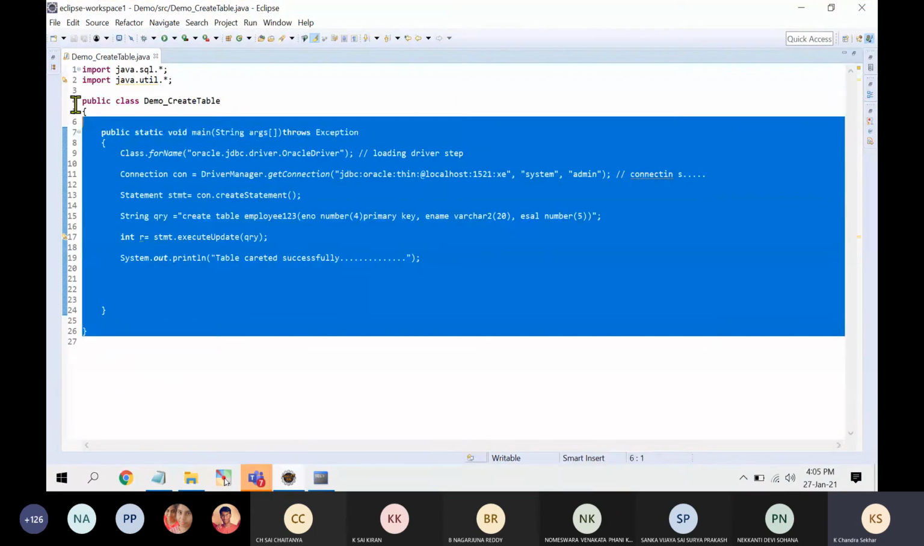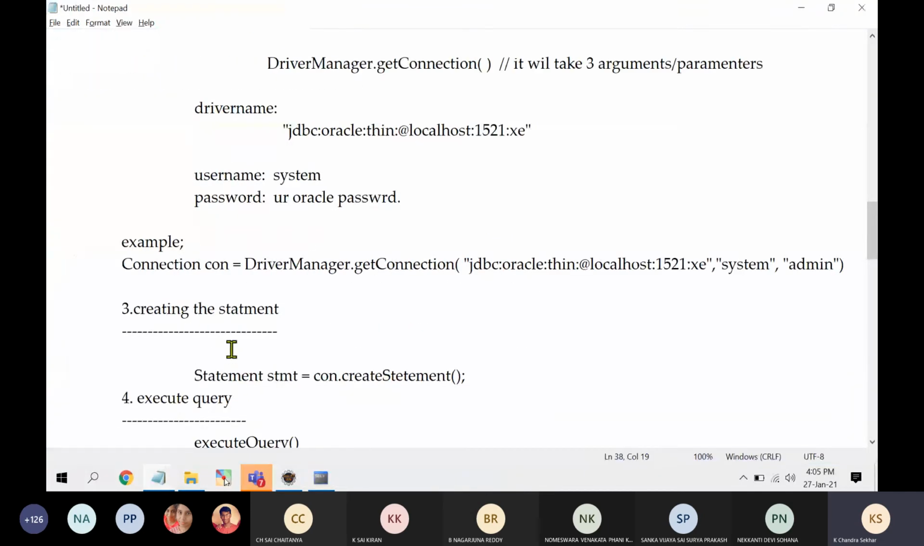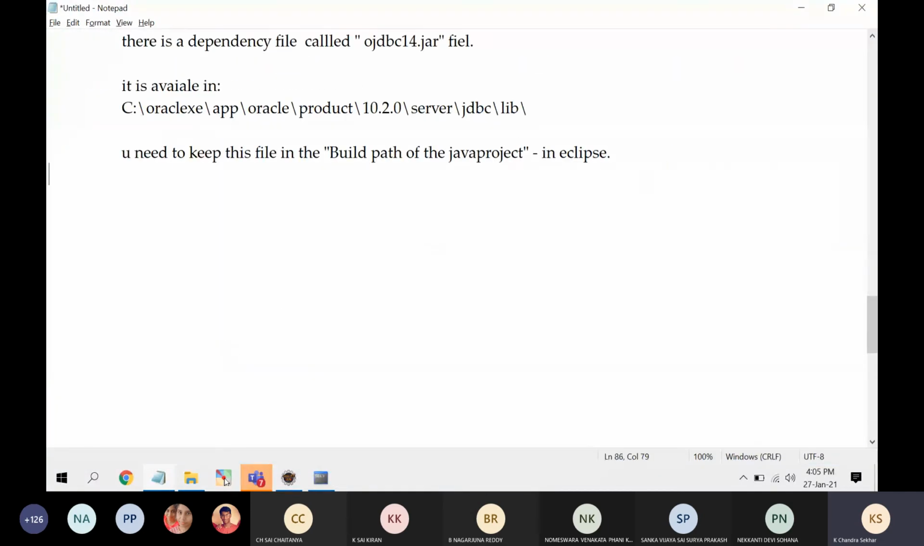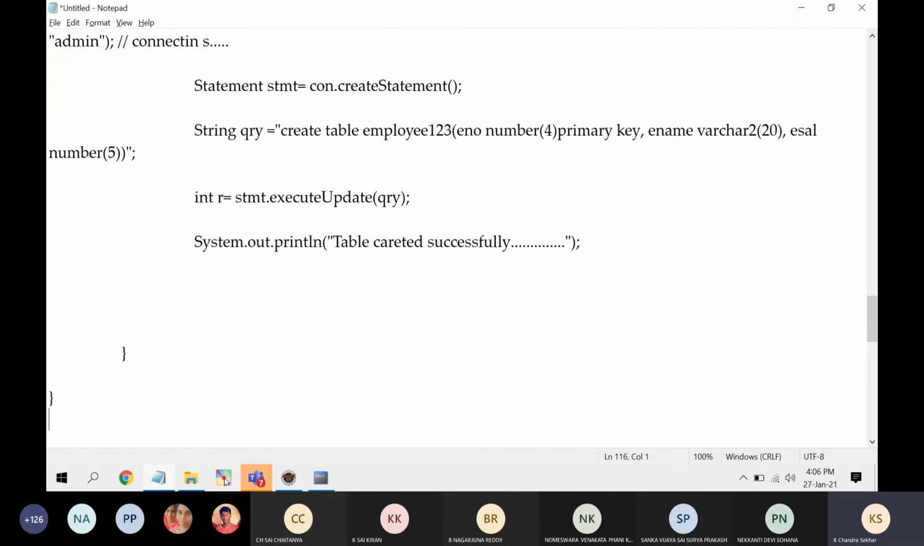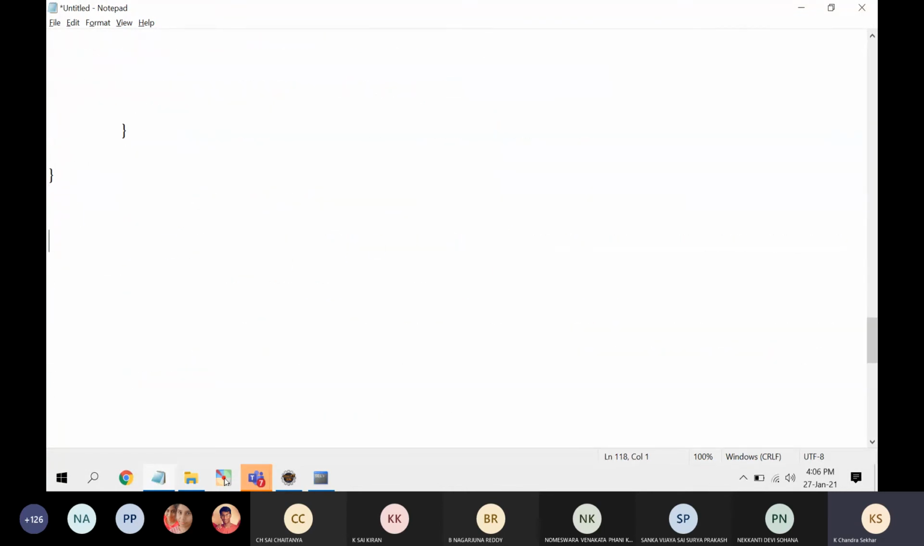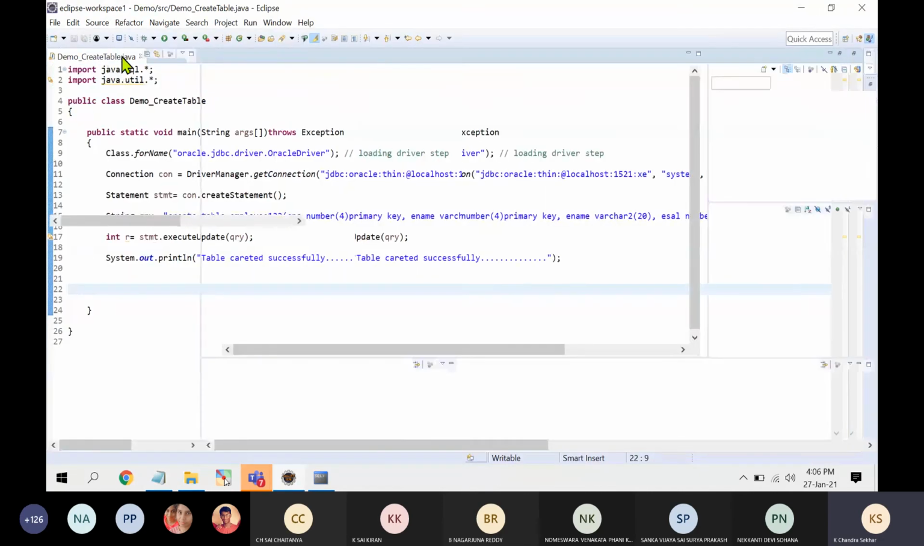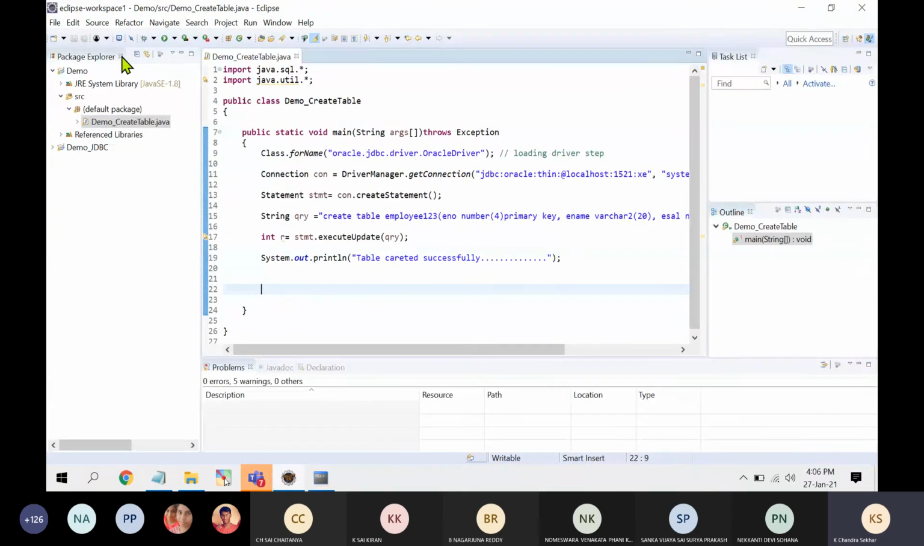All of you, please copy this code and put it inside your text. I will share this file. For example, creating table. Right, this is your complete code. Now we'll go through one more program. So creating table is completed, right? Now what we will do is try to insert.